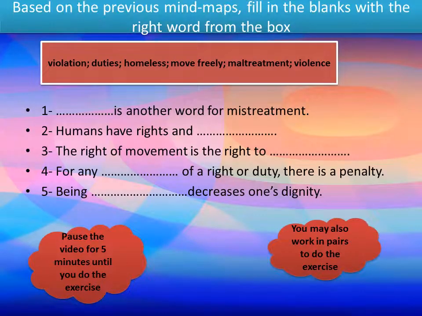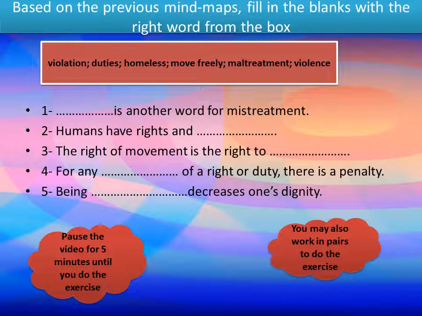Now, based on the previous mind map, fill in the blanks with the right word from the box. Violation, duties, homeless, move freely, maltreatment, violence. Number 1, a blank is another word for mistreatment.